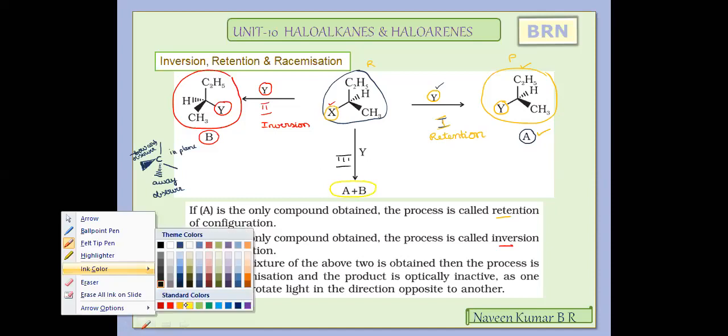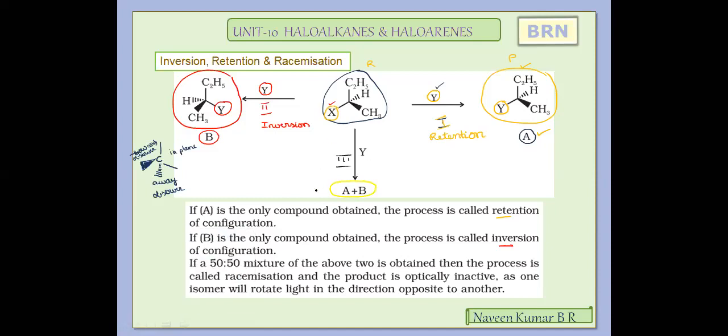Now we'll try to understand that if both A and B are obtained in 50-50%, that is 50% of A is obtained and 50% of B is obtained in the respective conversion, that is a chemical reaction which proceeds with both retention of configuration as well as inversion of configuration. Then this is said to be the racemic mixture.